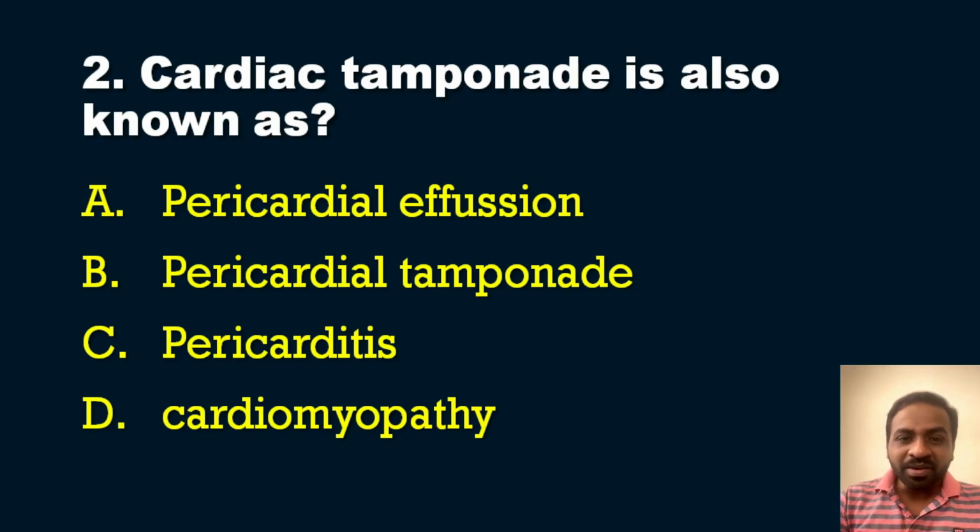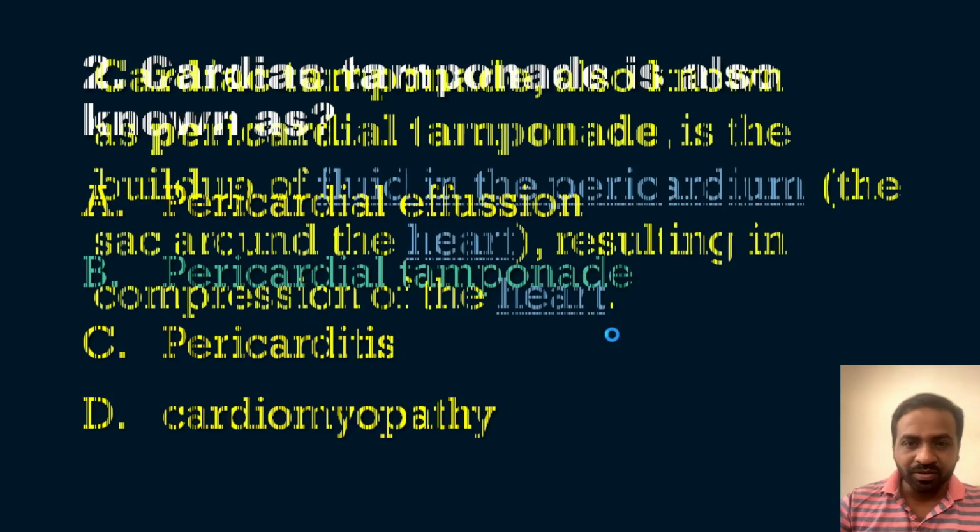So as I told in the beginning, it's a very simple question. The answer is obviously option B, that is pericardial tamponade. Definitely you will have a doubt: then what is the difference between pericardial effusion and pericardial tamponade? That we will discuss in the explanation of this question.